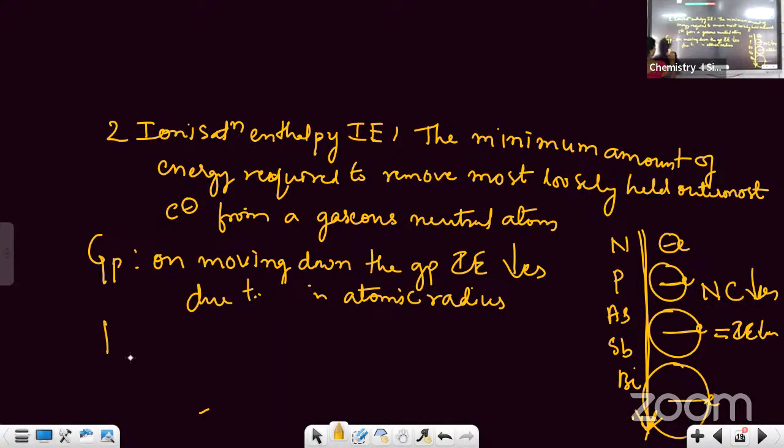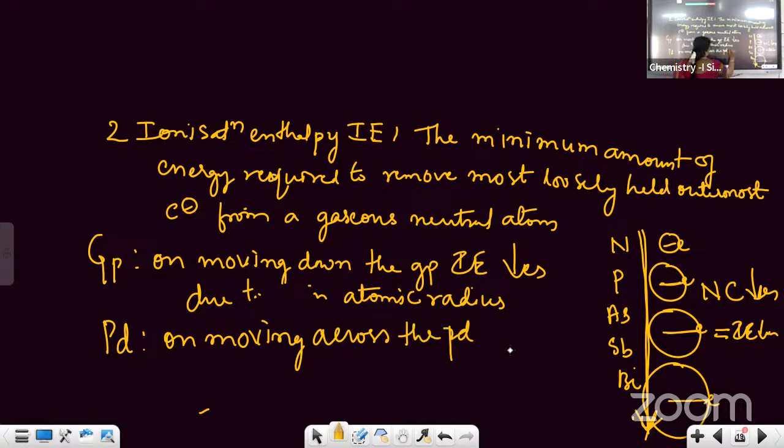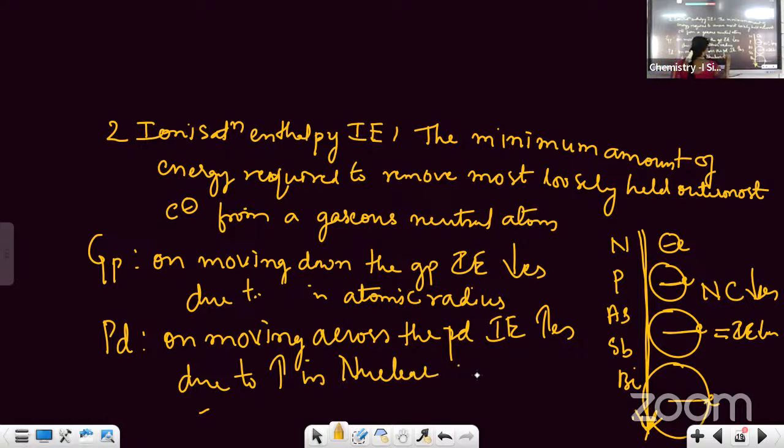What is happening in this period? On moving across the period, ionization enthalpy increases due to increase in nuclear charge.